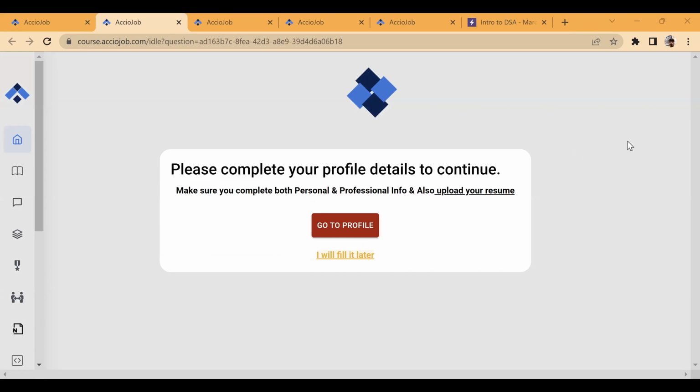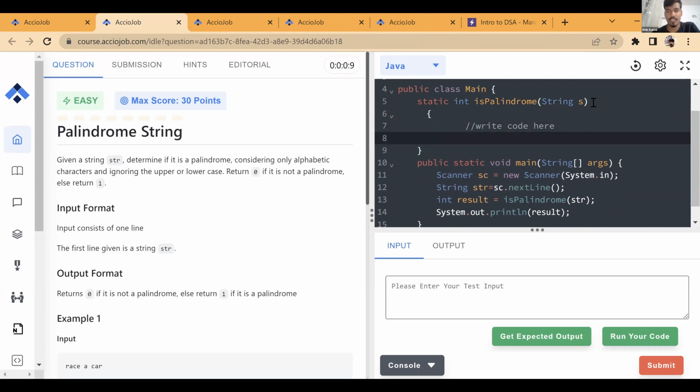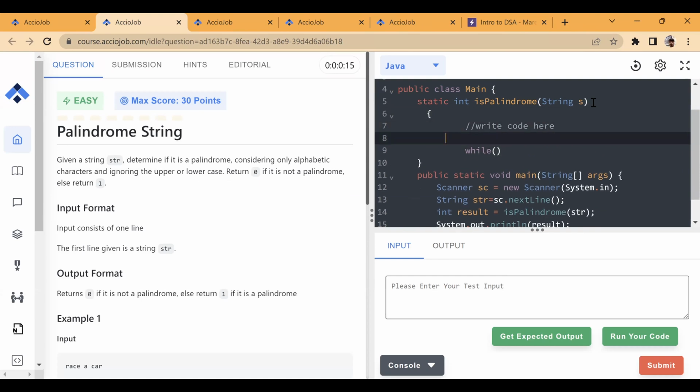So let's check this one. I tried using a char array also, but then also that test case was not passing. So here you don't need to. We have a string and we just need to check whether it is a palindrome or not. So we don't need to find substrings. I guess you are finding the substring. No sir, I tried both, converting it to a char array and the one which you just told right now. Chalo, let's see. So we can go with start and end equal to s dot length minus 1.